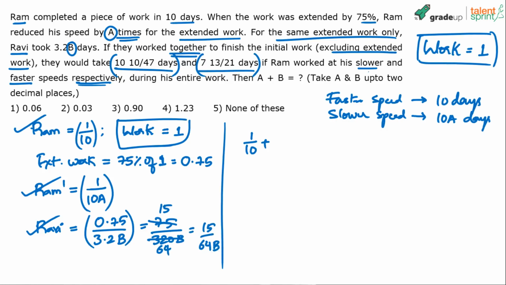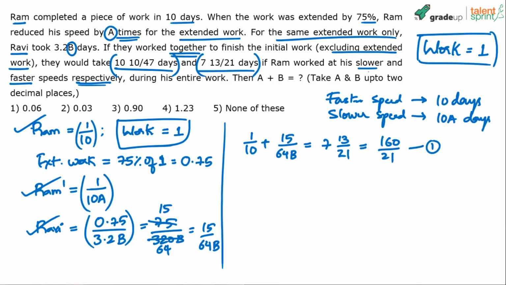This is Ravi's speed. So when Ram and Ravi are working, Ram works at 1 by 10a speed, Ravi works at 15 by 64b speed. What's the number of days required? 7 13 by 21. Simplify this first: 7 into 21 plus 13, 147 plus 13, 160 by 21. So this is one equation.